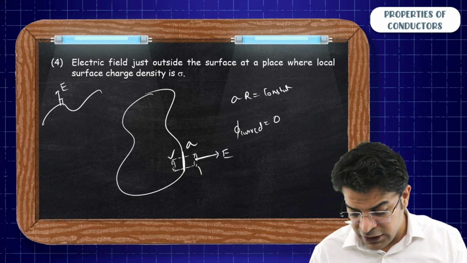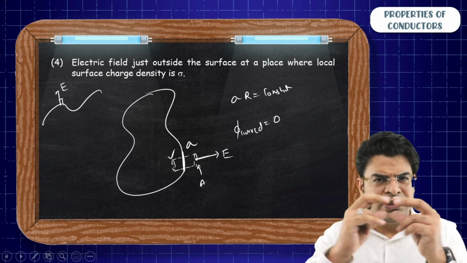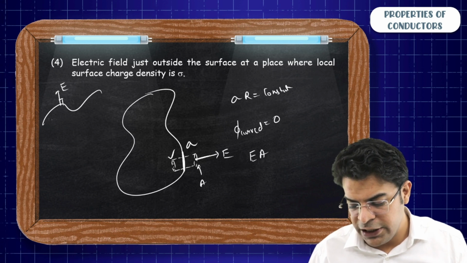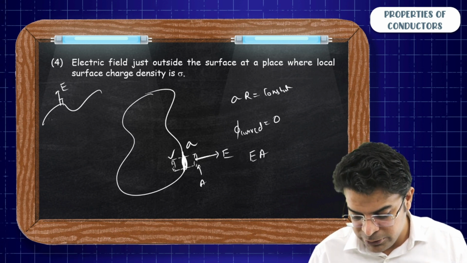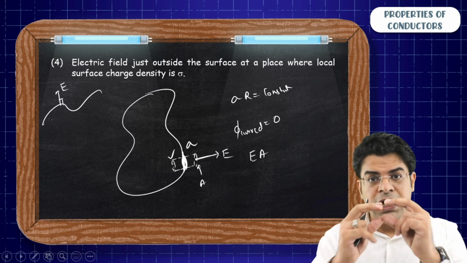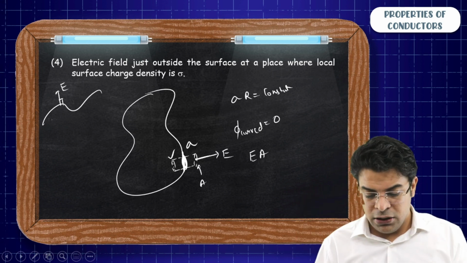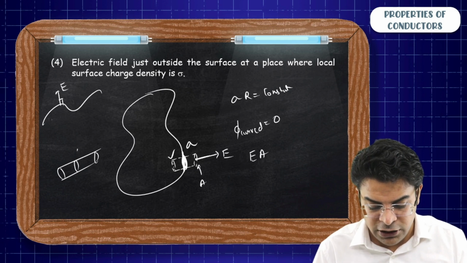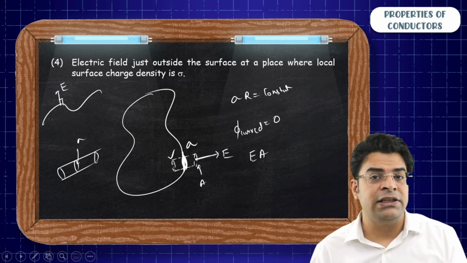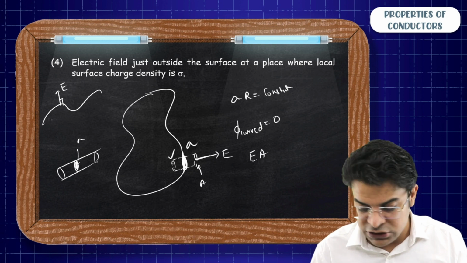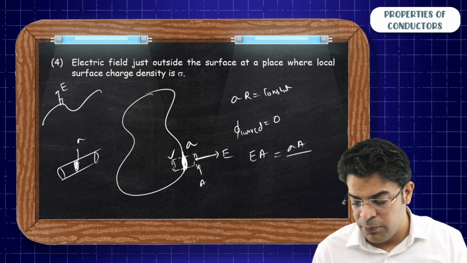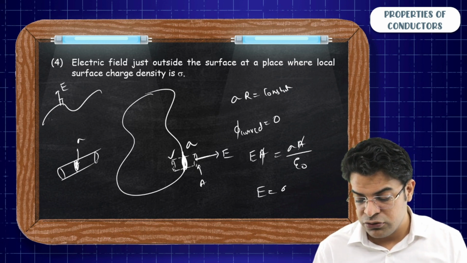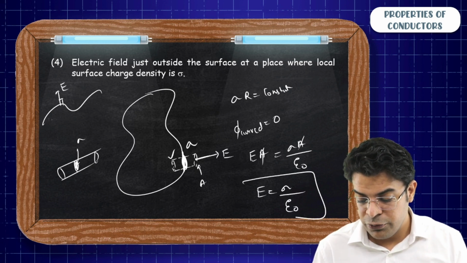So if you assume that this Gaussian pillbox, just a cylinder, has a cross-sectional area A, the net flux coming out will be EA, and this EA has to be equal to the charge enclosed by this cylinder. Now this cylinder encloses a charge on the surface of the conductor where the local surface charge density is sigma and an area A, so the charge enclosed will be sigma A upon epsilon naught. Hence you will say the electric field comes out to be equal to sigma by epsilon naught.